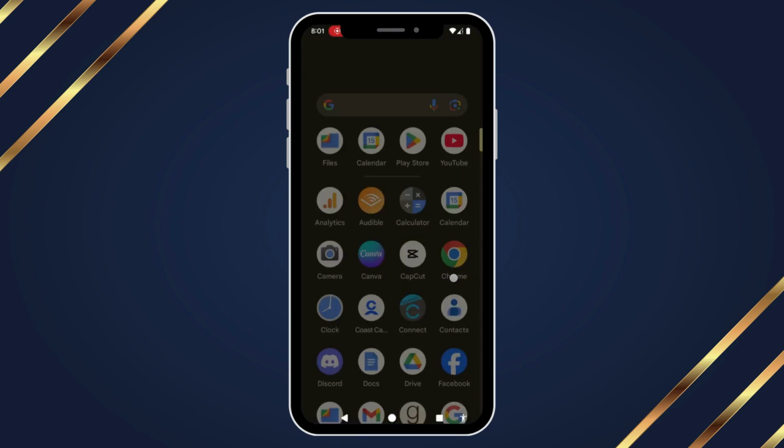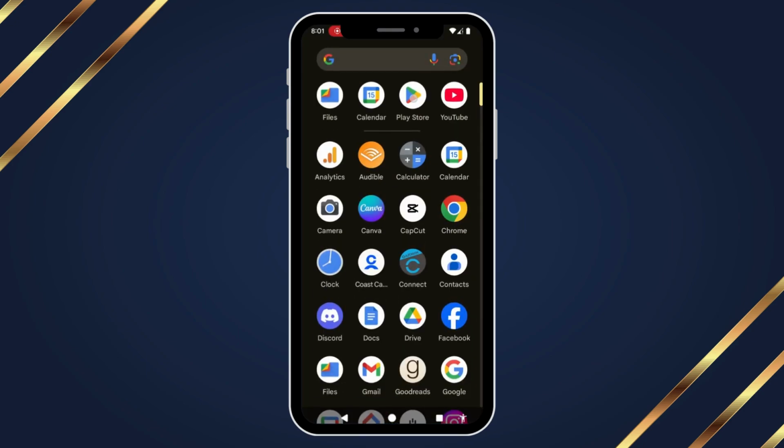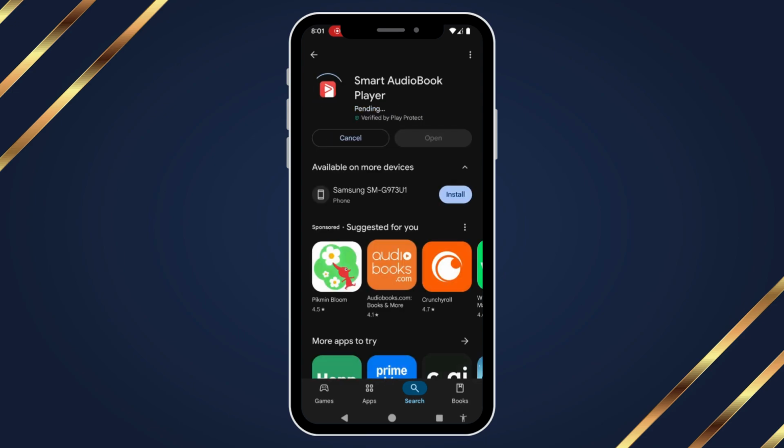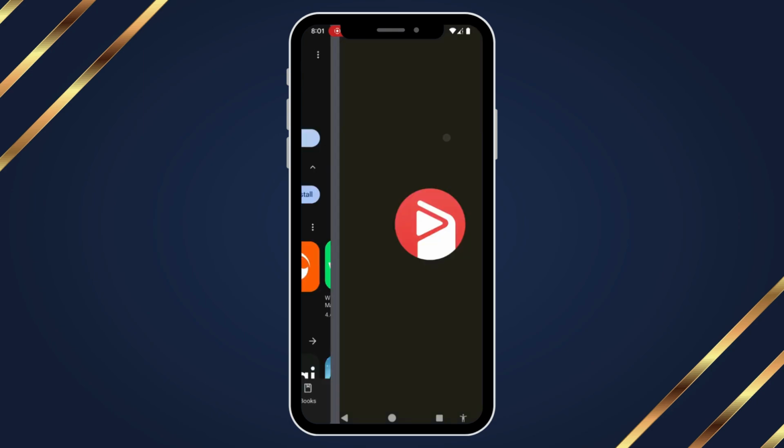And how you're going to do that is you're going to head to either your Play Store if you're an Android user, or the Apple Store if you're an iPhone user. And you're going to look for the Smart Audiobook Player is the app I would recommend. You go ahead and install it. And this app is totally free to use. Once it's installed, you can go ahead and open it.